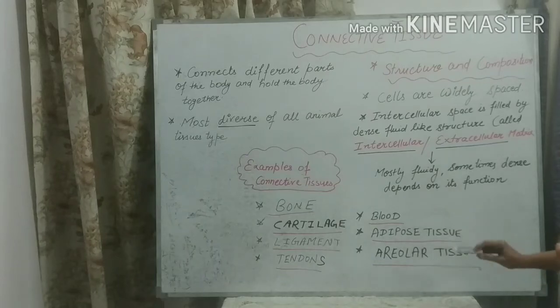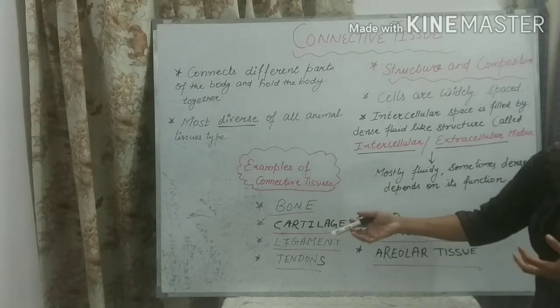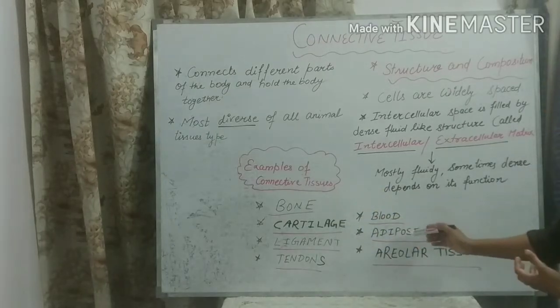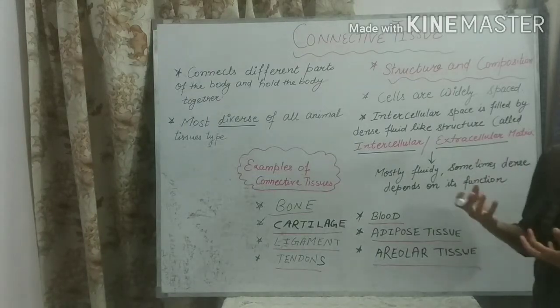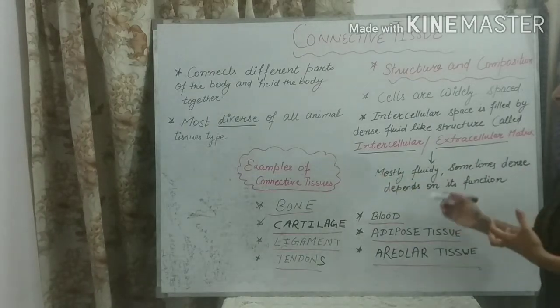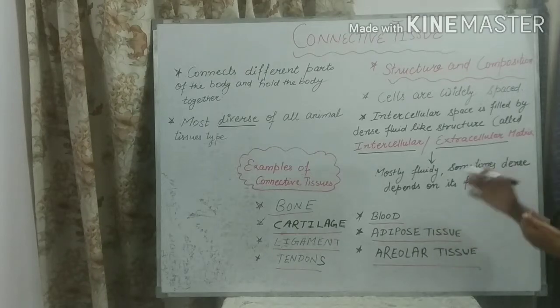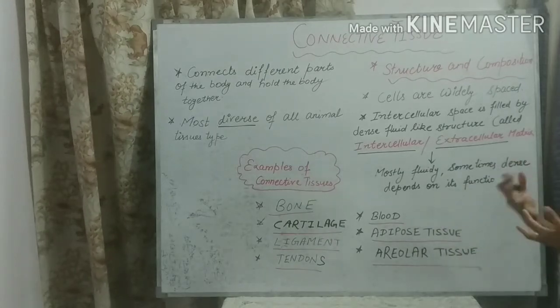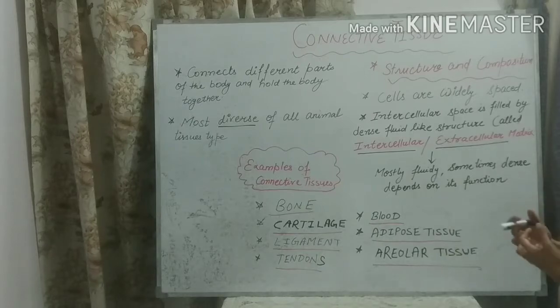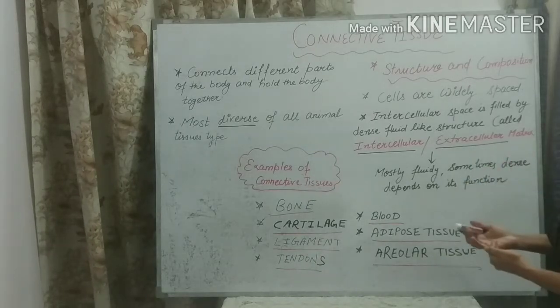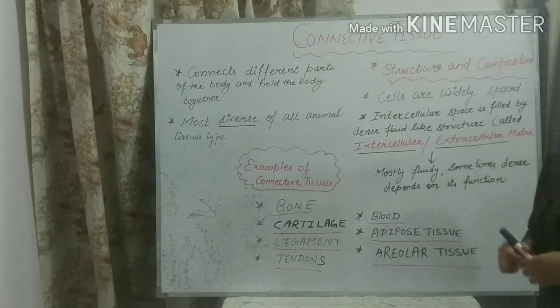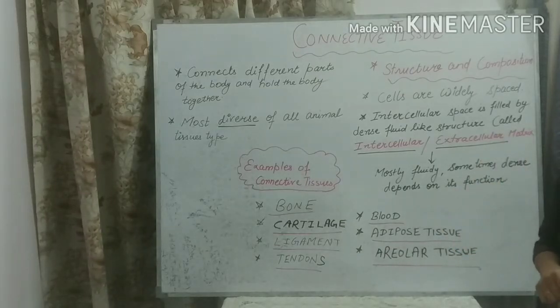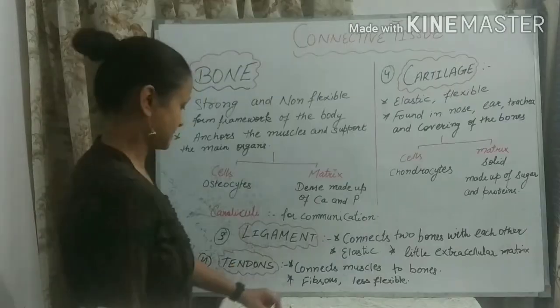Adipose tissue and areolar tissue. So a few names are new to you, like cartilage, adipose tissue, areolar tissue. A few names you might have heard earlier: bone, blood, ligament, tendons. We will clear our doubts about them. We will clear the structure and function of these tissues in detail further. So let's move to the types of connective tissues.